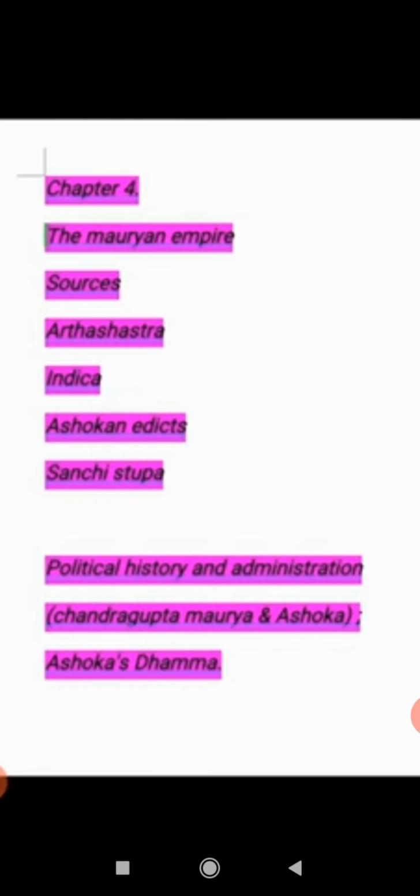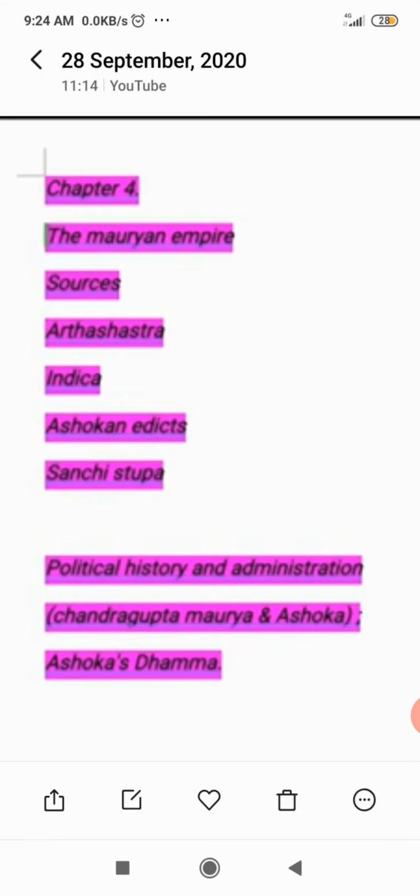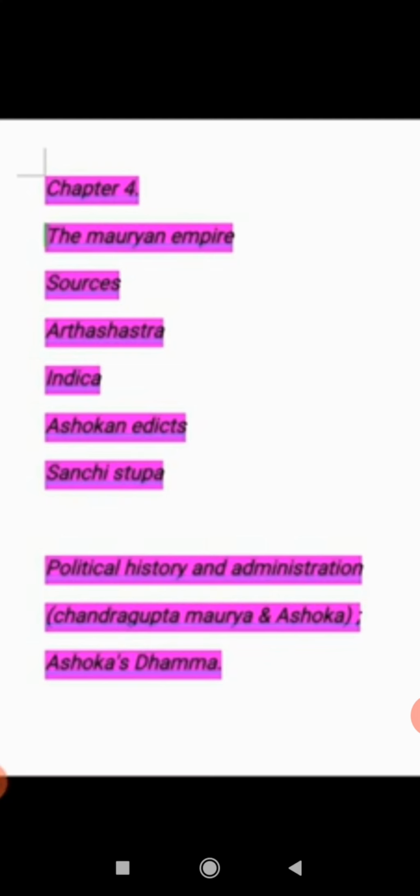Now we have to see the provincial government. Ashoka made alterations only in the central government and not in the provincial government. During his grandfather's time, there were 4 provinces, and after the addition of Kalinga in Ashoka's time, there were 5 provinces as shown below. First one is Magadh.